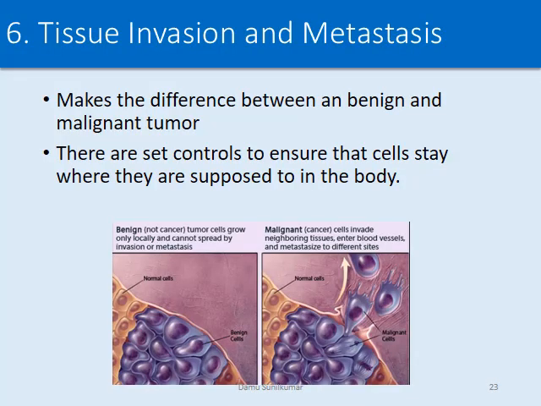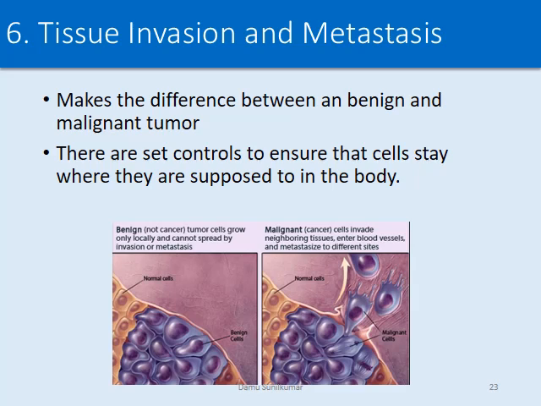Now, the sixth hallmark of cancer that we'll be discussing is tissue invasion and metastasis, and we have gone through an entire lecture on metastasis, so we won't be discussing it in detail, but this is one characteristic that makes the difference between a benign and a malignant tumor. So there are a set of controls to ensure that these cells stay where they are supposed to stay in the body.